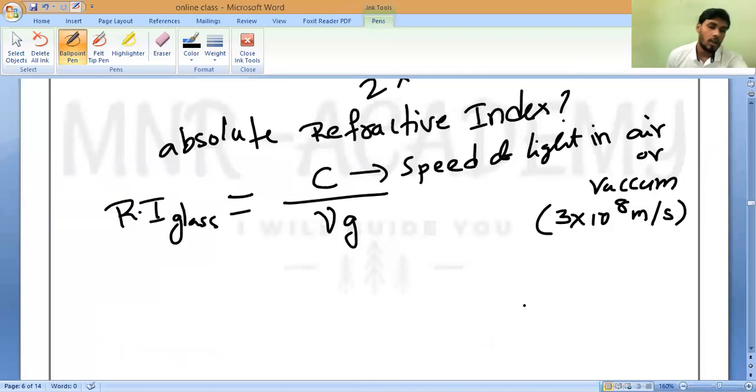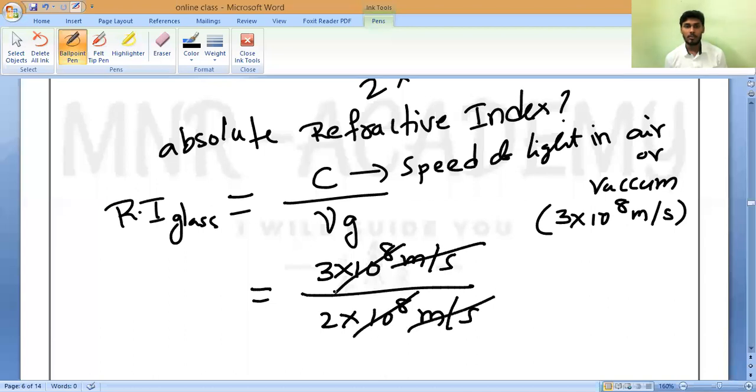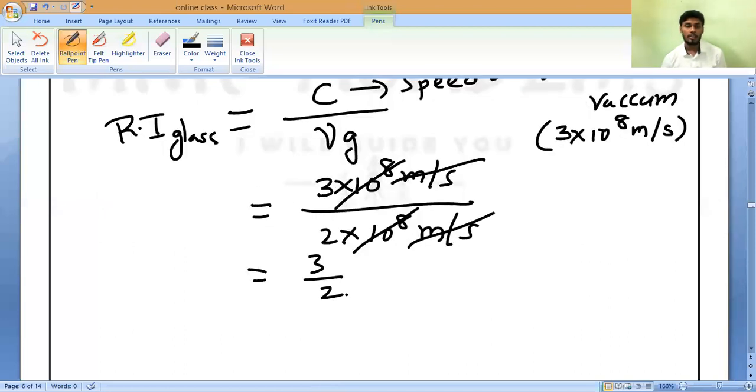So now you have to substitute the values. In the question, the speed of light in air is 3 into 10 power 8 meter per second, divided by 2 into 10 power 8 meter per second. The meter per second will get cancelled, and 10 power 8, 10 power 8 will get cancelled. So the refractive index of glass with respect to air is equal to 1.5.